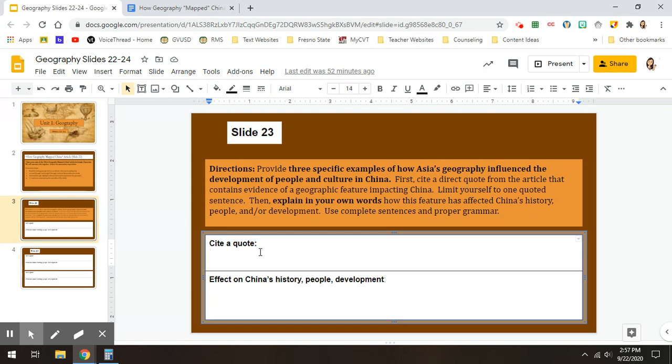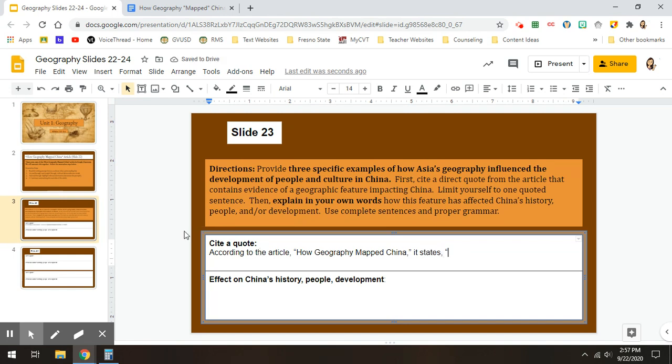So first, we need to cite a quote. Now, in order to cite the quote, we need to make sure that we list and cite the article that it came from. So we can do this by saying, according to the article, How Geography Mapped China, it states.